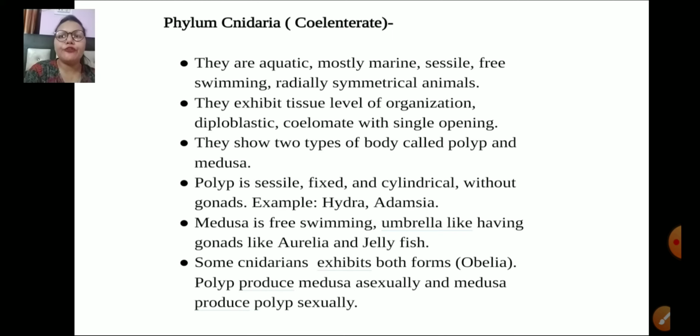They show two different life forms, that is polyp and medusa. They show alternation of generation, that means one form can be interchangeable into the other form. The polyp develops by asexual reproduction, medusa by sexual reproduction. Polyp is sessile, in a fixed cylindrical form. Example is Hydra. Medusa is free swimming and umbrella-like. Examples are Aurelia and jellyfish. Some cnidarians possess both the forms, that is Obelia.